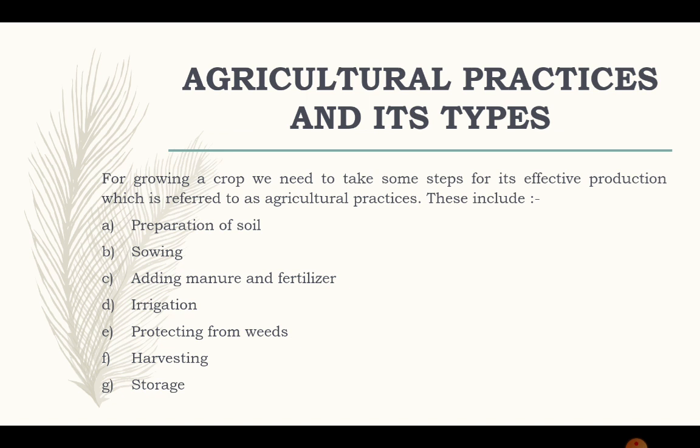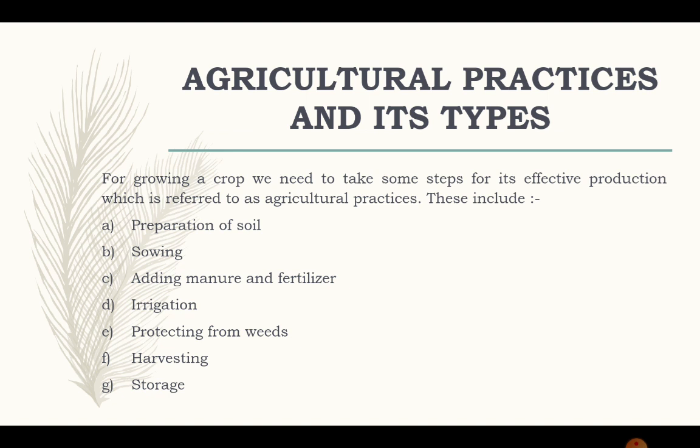Now, what do you mean by agricultural practices, what are its types, and why do we read them here? Students, for producing a crop on a large scale, we need to take some steps for its effective production so that we can get maximum profit out of the crops produced and there is no loss or harm. That's why we read agricultural practices, the steps taken for effective production.